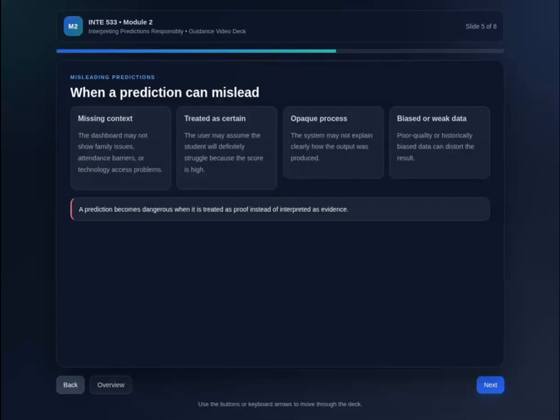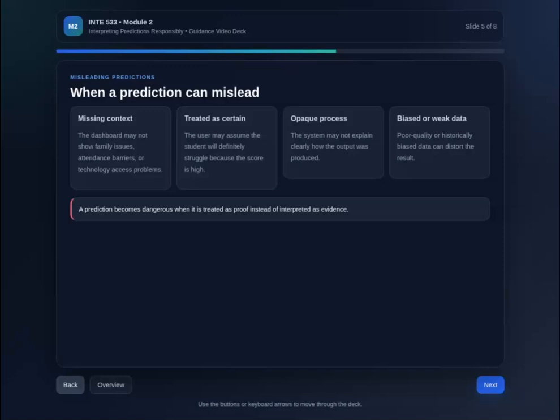Now let's look at when a prediction can become misleading. One problem is missing context. A dashboard may not show family issues, attendance barriers, health problems, or technology access issues. Another problem is when the output is treated as certain or final. A user may assume that a student will definitely struggle because the score is high.